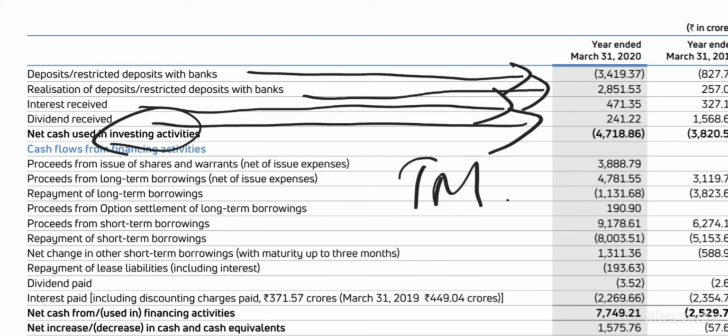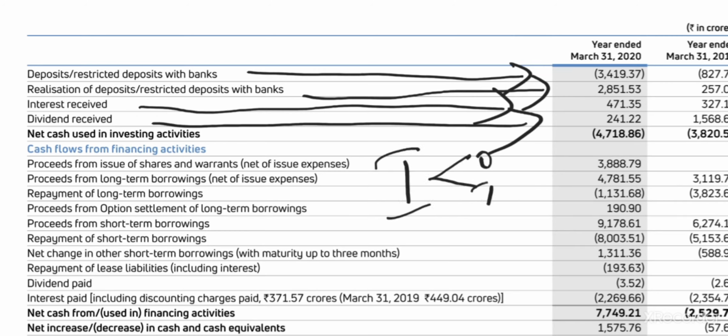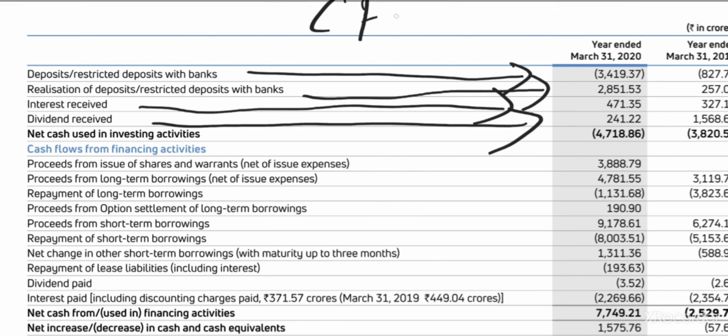Tata Motors is a public company. Public company means Tata Motors is having the cash of the public, so the public will ask questions, right? Public is answerable to. Why Tata Motors? They'll answer it. They'll say, I made this investment because I want to enhance my business, whatever, right? So we can easily identify whether it's investing activity or, see, investments can be for operation, can be for investment. They will clearly disclose. On the basis of disclosure, these are done by the reporting people, and of course, this is audited. Guys, these statements in annual reports are audited. Don't worry, this is audited by a chartered accountant. Okay, you will not miss out anything.